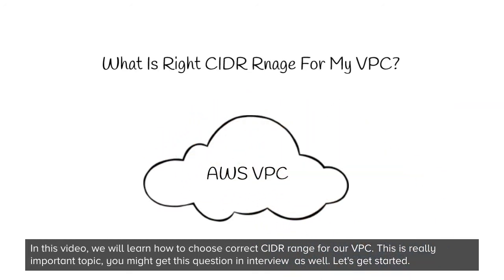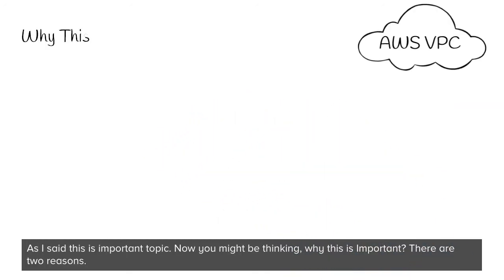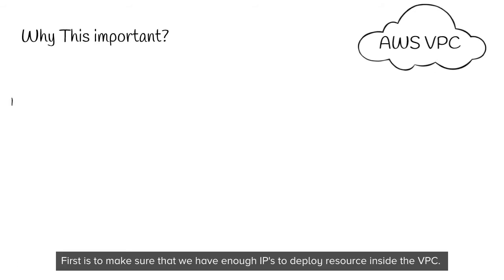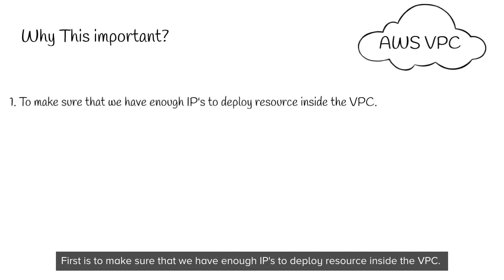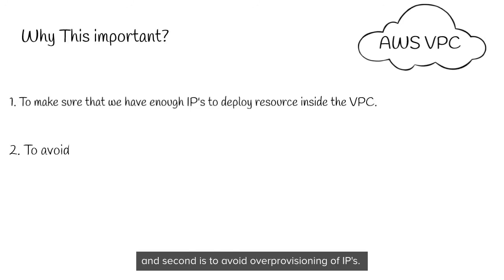So let's get started. As I said, this is an important topic. Now you might be thinking why this is important. There are two reasons. First is to make sure that we have enough IPs to deploy resources inside the VPC. Second is to avoid over provisioning of IPs inside your VPC.